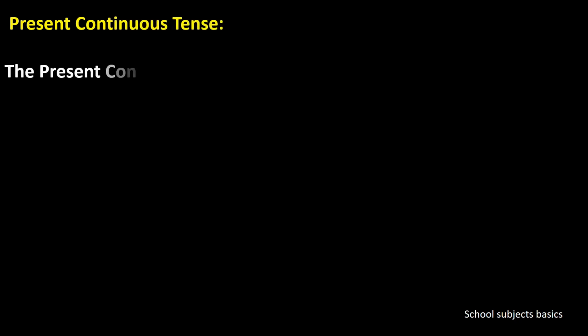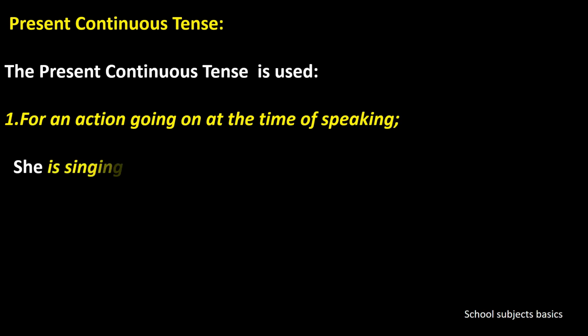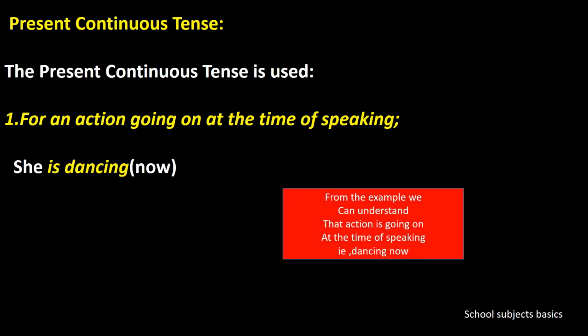So here present continuous means the action that is still going on. So for an action going on at the time of speaking, let's see an example. She is singing now. Another example, she is dancing now. So from these two sentences we can understand that the action is going on at the time of speaking. From the sentence she is dancing now, we can understand that she is dancing at the present time and the action is continuing.